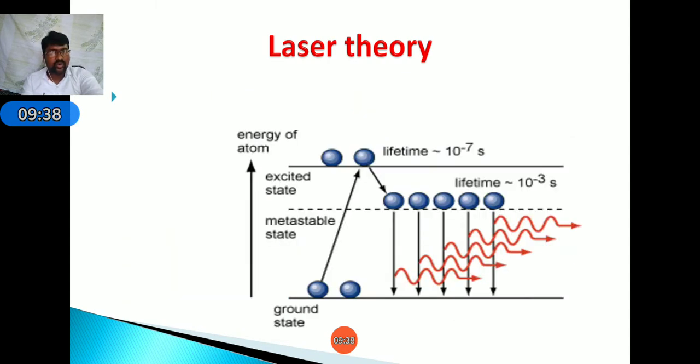Observe in this diagram, at this metastable range, the stability time should be 10 power minus 3 seconds. In the excited state, it is 10 power minus 8 seconds, which is very little time compared to the metastable range. It has some stability at this stage, known as the metastable range. Here it gets some energy. Due to this energy, it will pass through a partially reflected mirror, and all these energy electrons are combined at a single point by using some mirrors, so it gets a greater amount of energy. That energy is utilized for machining the object.